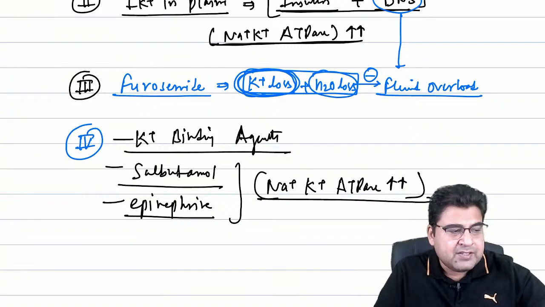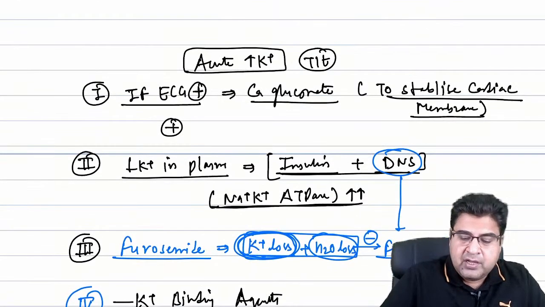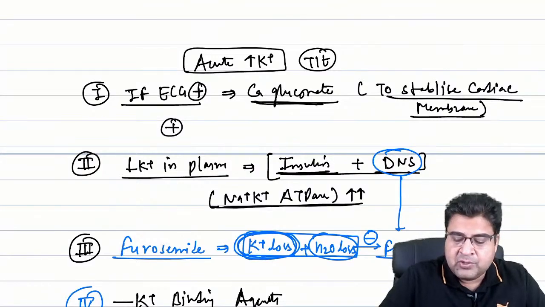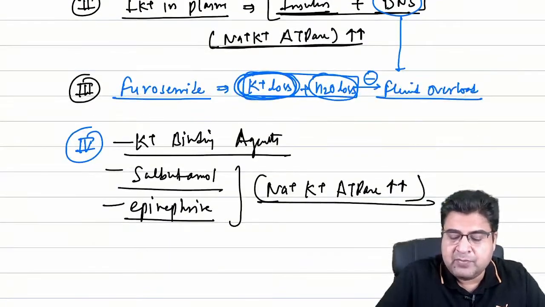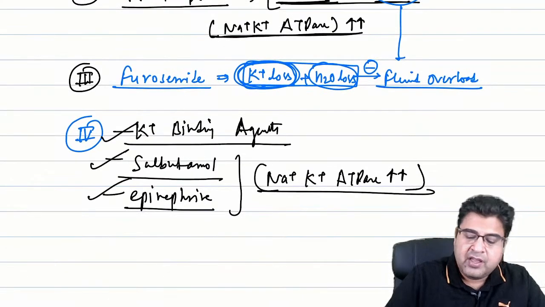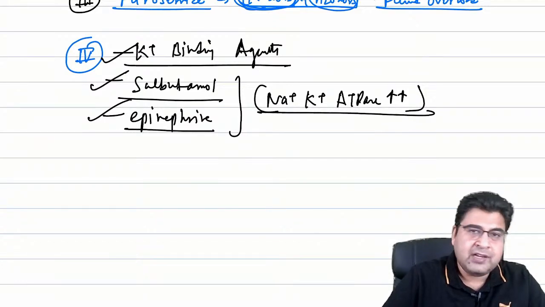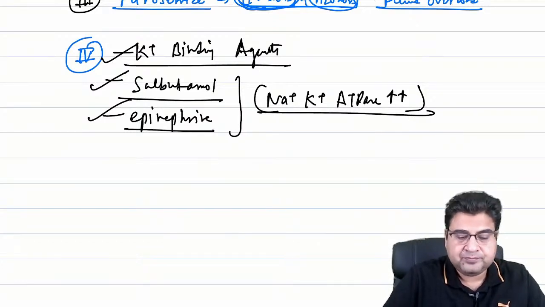So three medicines are the main drugs that we use in hyperkalemia. One is calcium gluconate, second is insulin, third is furosemide. Other medicines are potassium binding agents, salbutamol and epinephrine. Right? So these are the drugs that we can use for hyperkalemia.